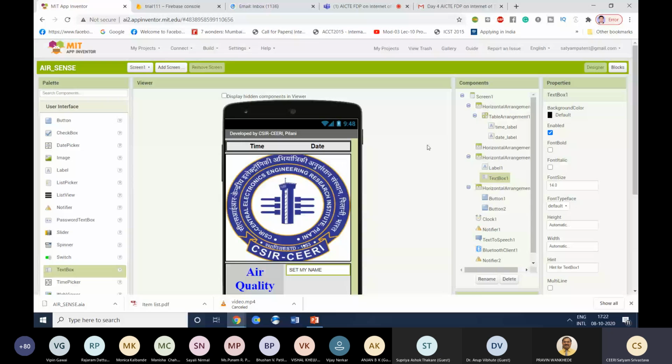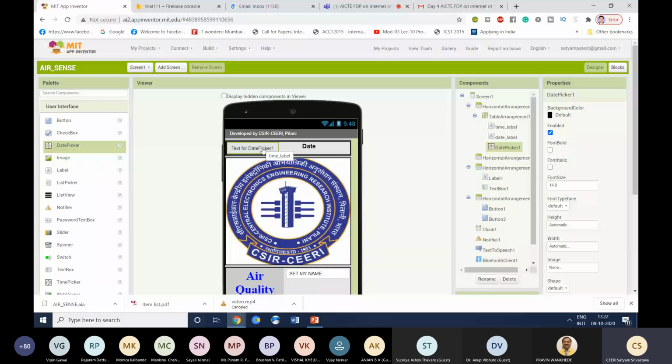Just like this is the date and time thing. If you want to display the date and time in your app, you can take the date picker and time picker from here. You can simply drag and drop again and set it here, text for date picker and text for time picker.